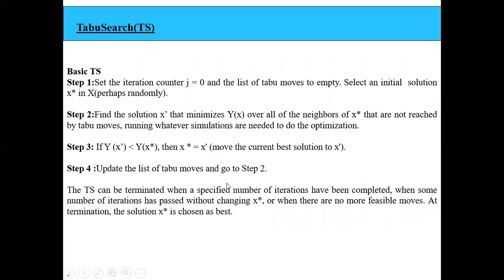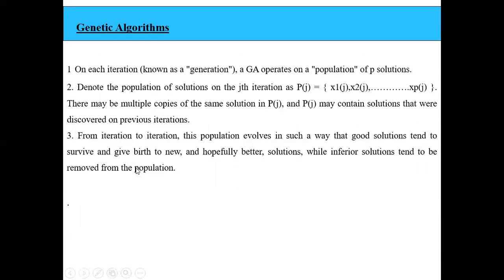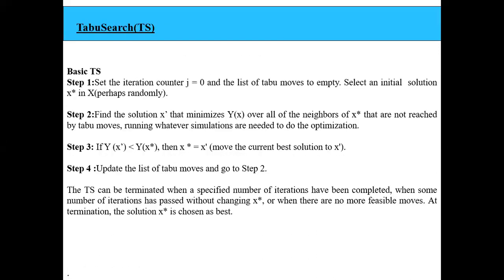So the basic Tabu search algorithm has 4 steps. See this step. First, we set the iteration counter j equal to 0, the list of unusable paths, meaning unusable solutions, and the list of taboo moves to empty. Now select an initial solution x star in X. Capital X consists of many solutions for the input variables. Capital X is the set of solutions. So first we take the initial solution from the set of solutions.